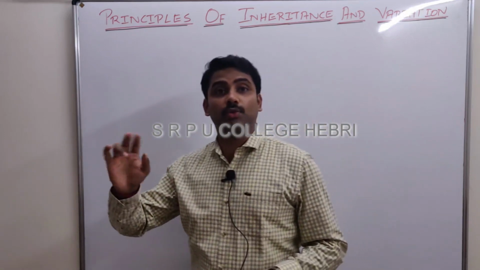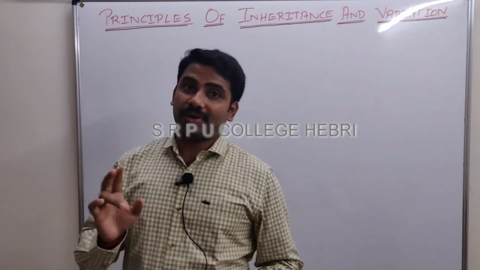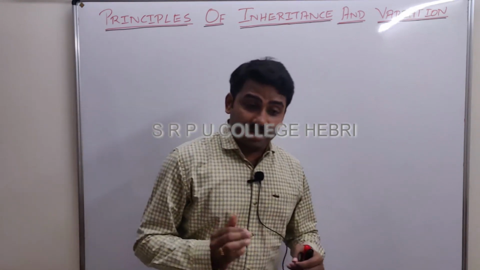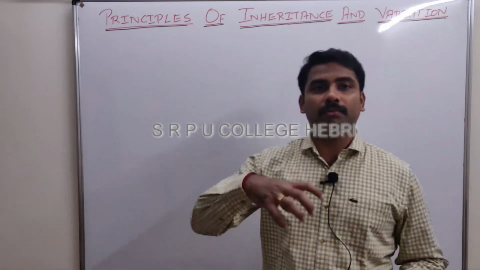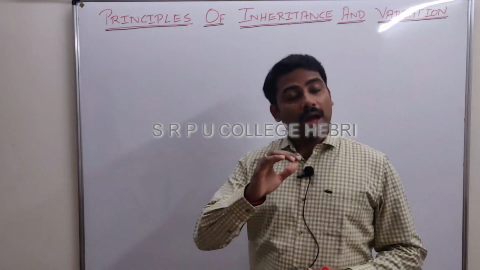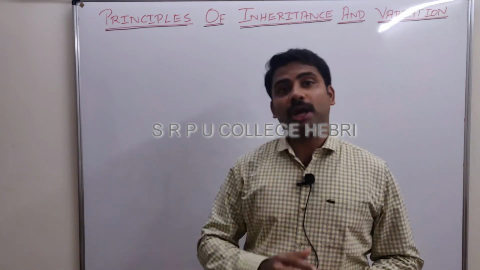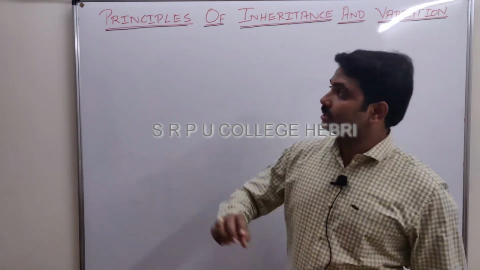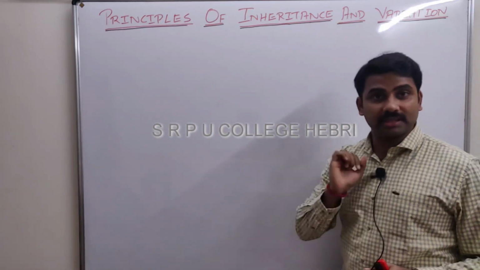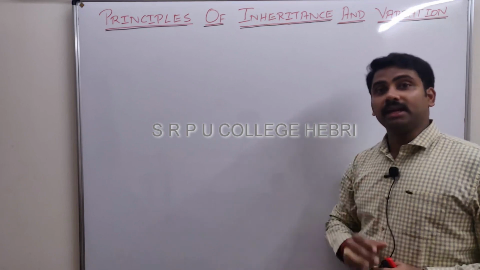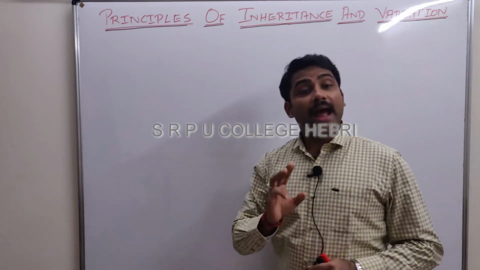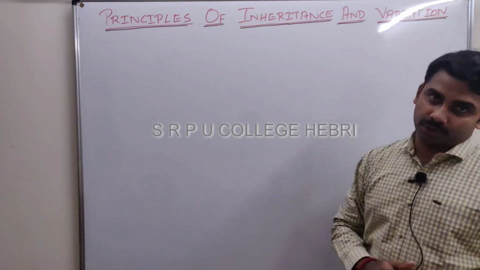The highest number of questions you will get from physiology, first the human physiology and plant physiology. After that you can expect the maximum number of questions from the genetics and evolution unit. Under this unit there are three chapters. The first one is principles of inheritance and variation. The second one is molecular basis of inheritance, and the third one is evolution.